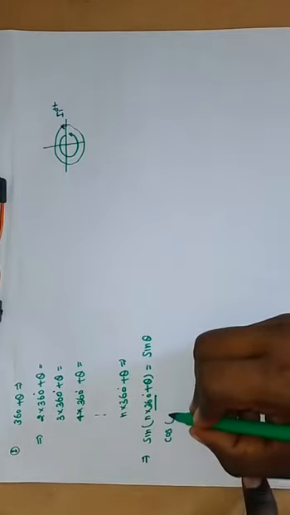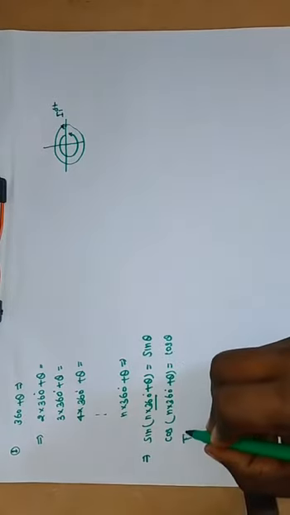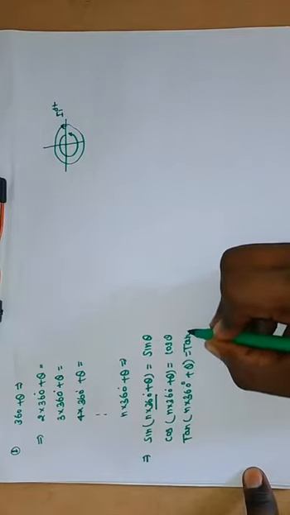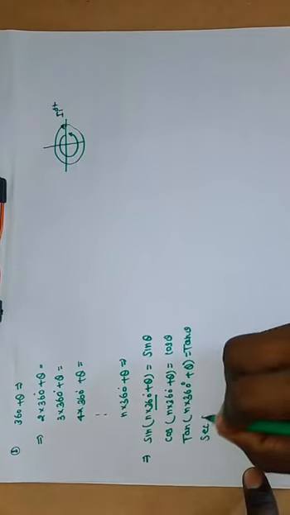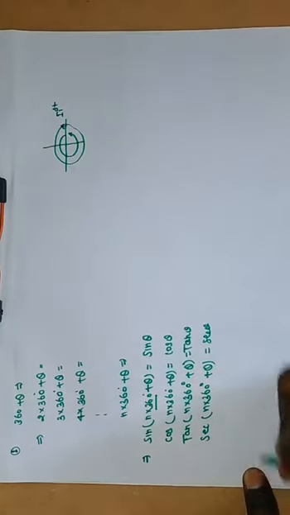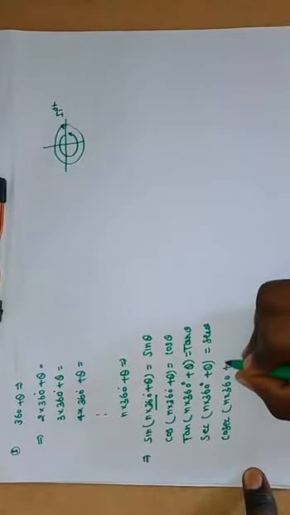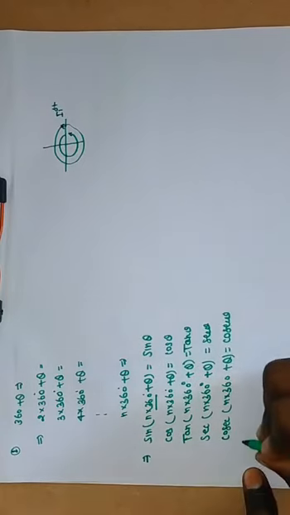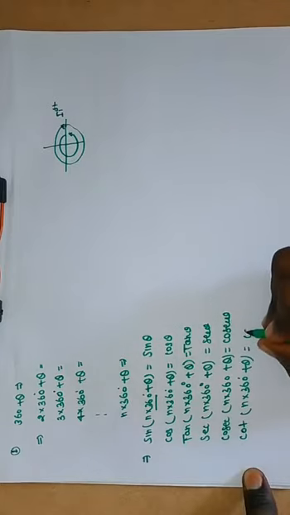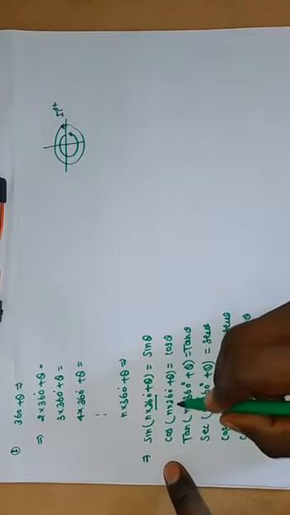Then cos of n into 360 degree plus theta is equal to cos theta, and tan of n into 360 plus theta is equal to tan theta, and sec of n into 360 plus theta is equal to sec theta, and cosec of n into 360 plus theta is equal to cosec theta, and last we have cot of n into 360 plus theta equal to cot theta.